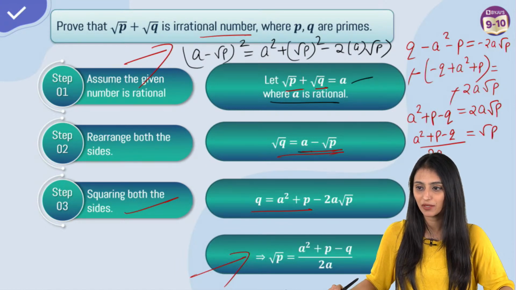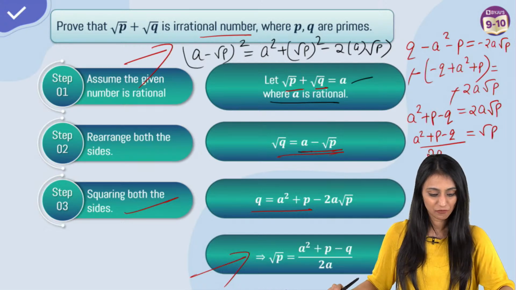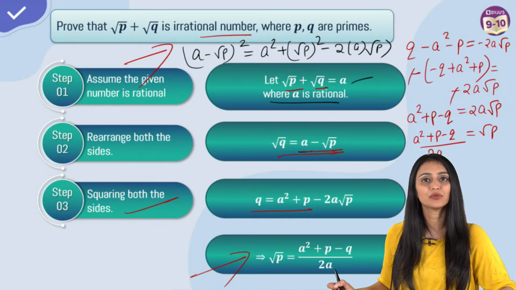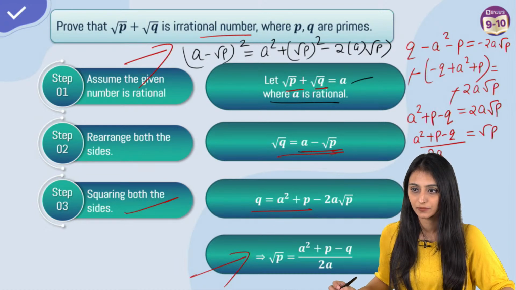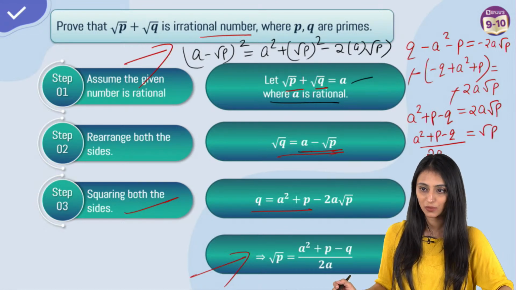Ma'am, change in step 3 and 4. There is no change in step 3 and 4, Muskan. Thank you, Rahul. Got it, Bishal? Yes. Shanmugam, you're writing A square plus Q. Your signs are wrong.